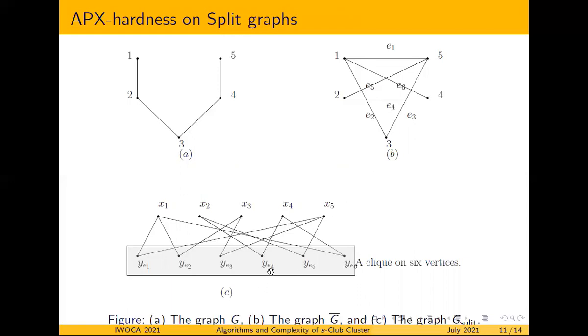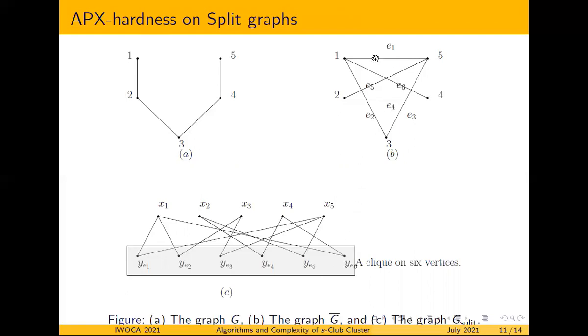We construct a graph G_split such that for each vertex in G, we introduce a vertex x_v in G_split. So corresponding to the vertices 1, 2, 3, 4, 5, we have x1, x2, x3, x4 and x5 in G_split.